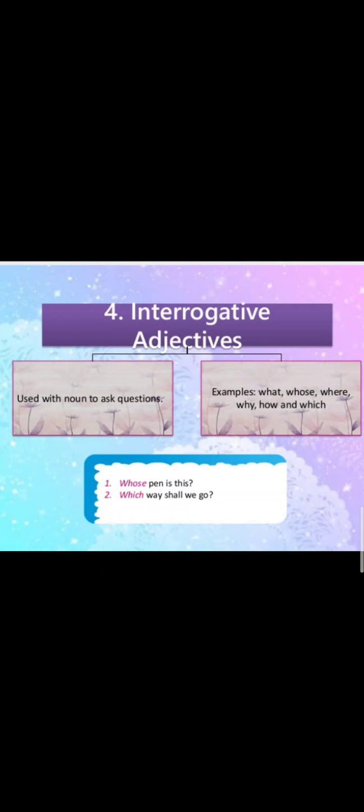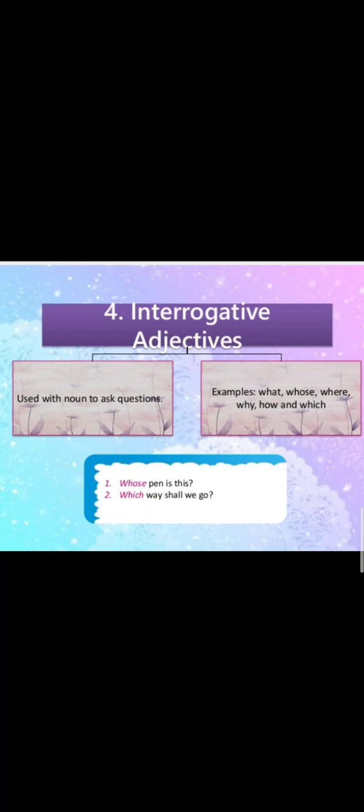Interrogative adjectives are used with nouns to ask questions. Examples: what, whose, where, why, how, and which. The same rule follows with interrogative adjectives also. If after these question words a verb is coming, then it is an interrogative pronoun. If a noun is coming, then it is an interrogative adjective.